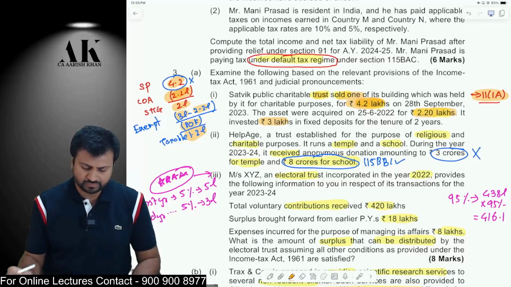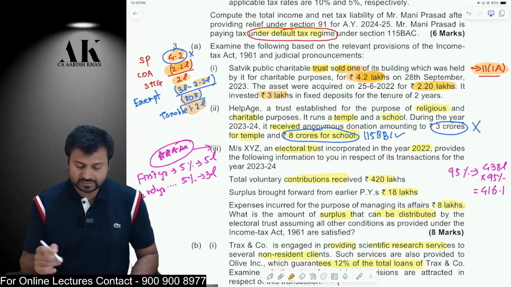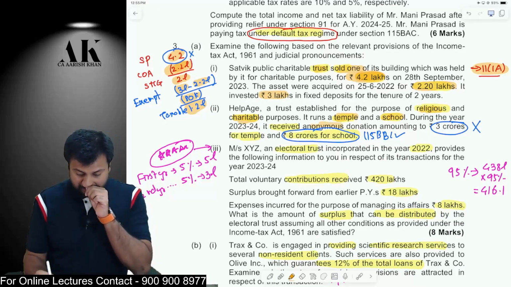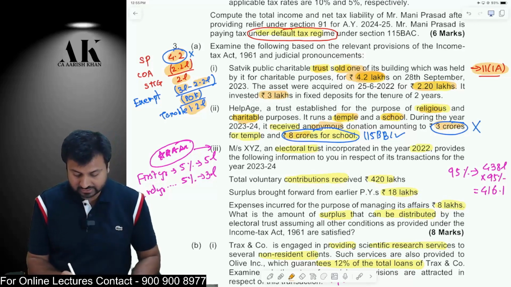I hope it is clear to all of you. Next one is a very simple question: there is a religious as well as a charitable trust which is running a temple as well as a school. Now, it received an anonymous donation: 3 crore is received for the temple and 8 crore is received for the school.